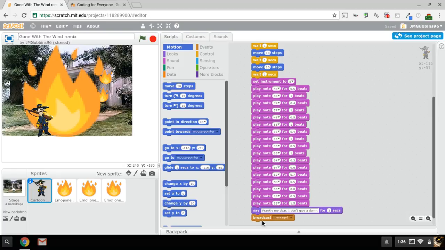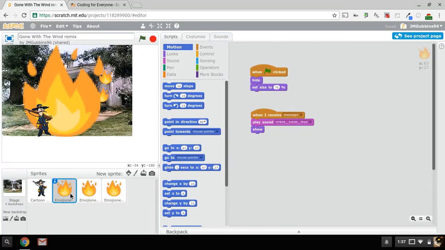I added the event block of message 1 here because that's actually what's going to call these fire sprites. Now, I just downloaded these. They were public domain images that were out there on the web, and I uploaded them into the remix. And there are 3, and I'll show you why.